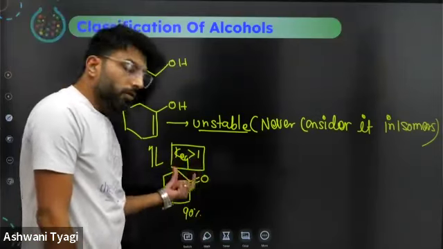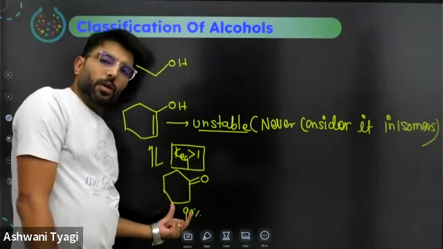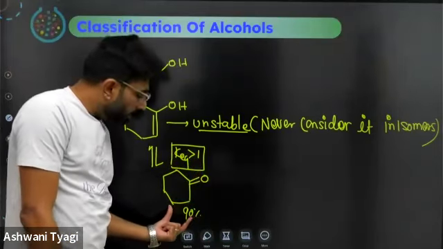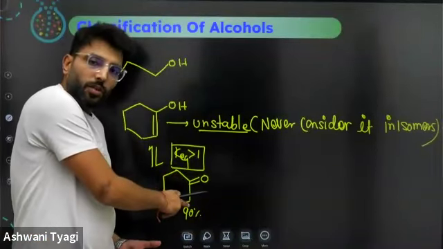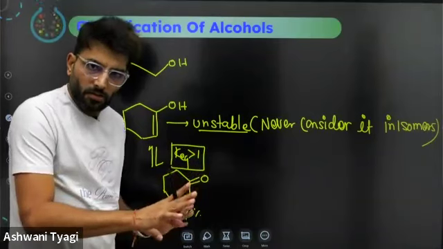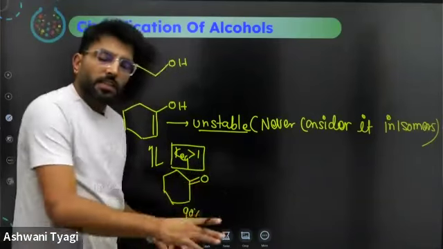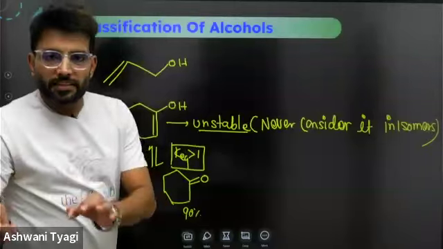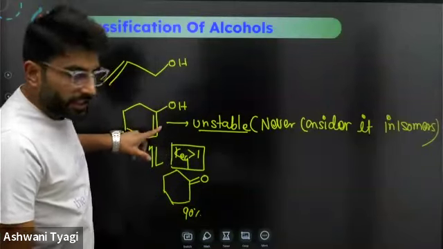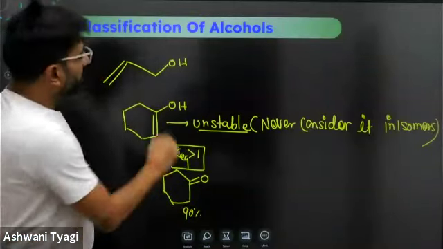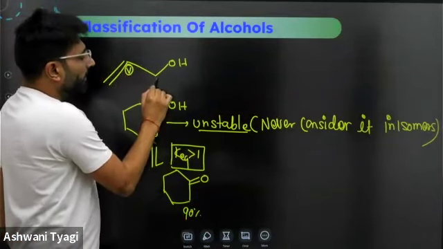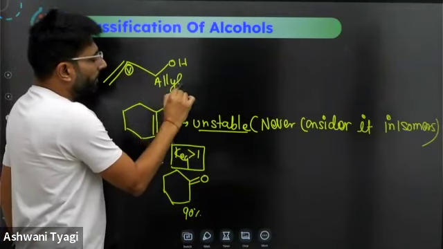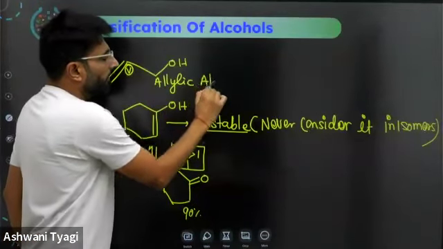It means it is going to exist majorly in this form only. So never consider this, consider this only. In 99% of the cases, the keto form will be more stable than the ene plus ol form. This is allylic alcohol. Can you see it is a vinylic carbon? It is an allylic carbon, so this will be called allylic alcohol.